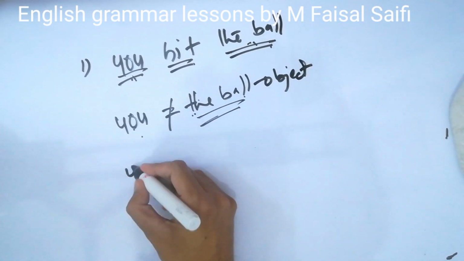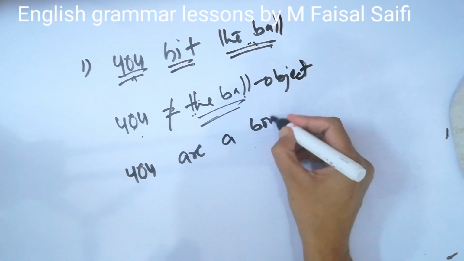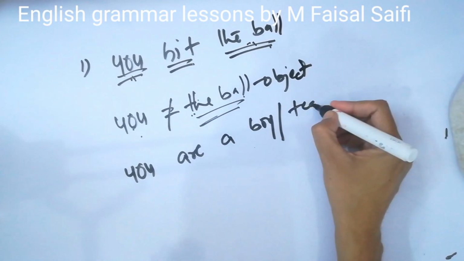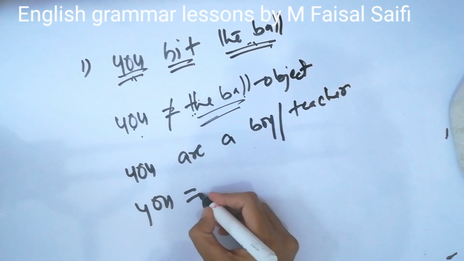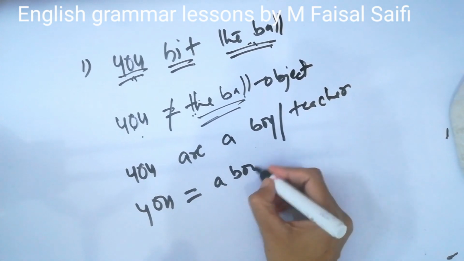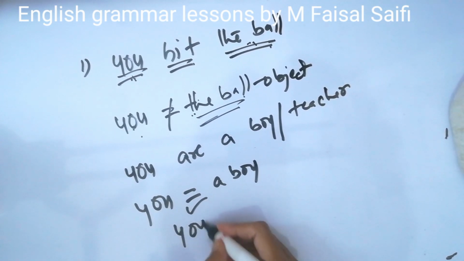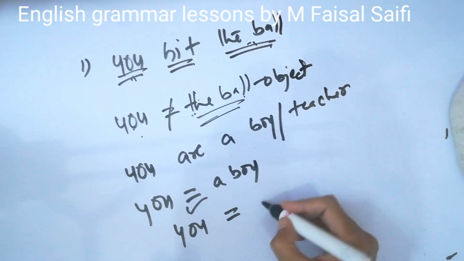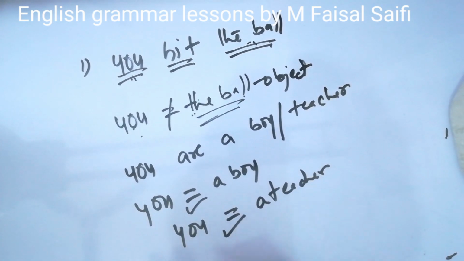But when I say "You are a boy" or "a teacher," you is equal to a boy, this is absolutely correct. Or you is equal to a teacher, this is also okay.